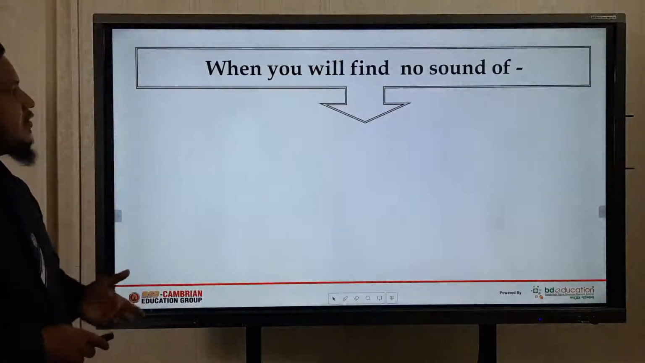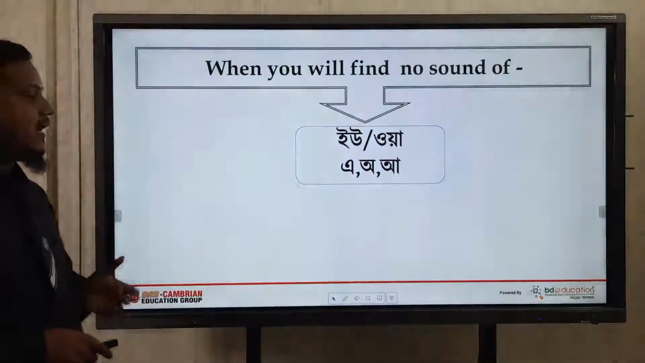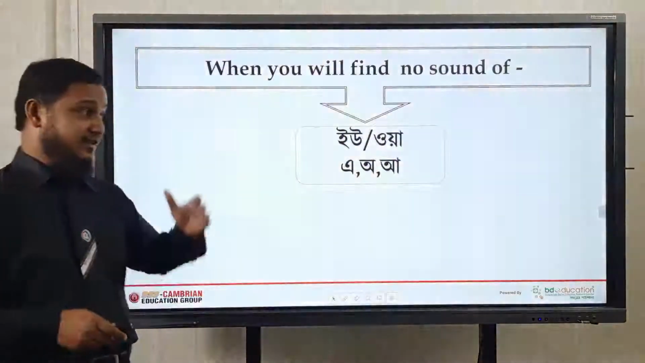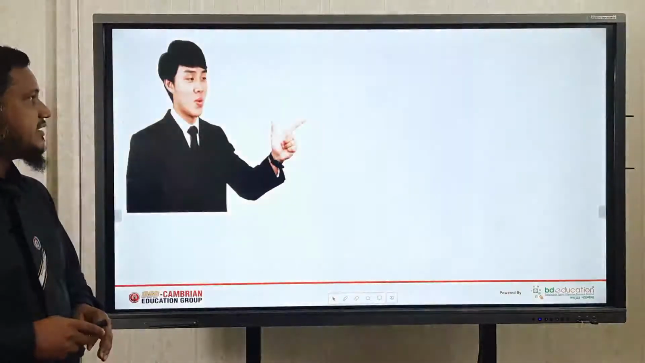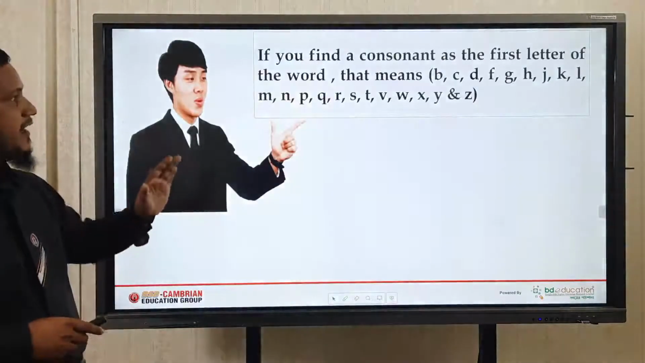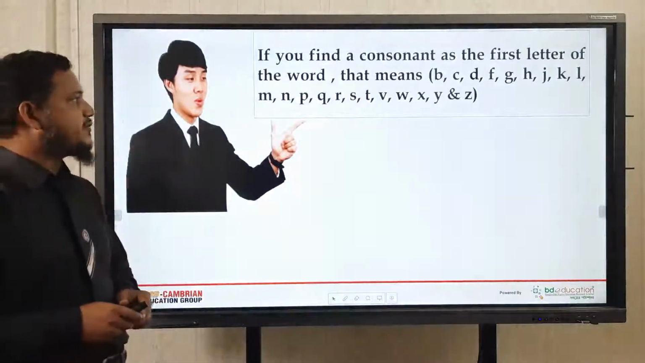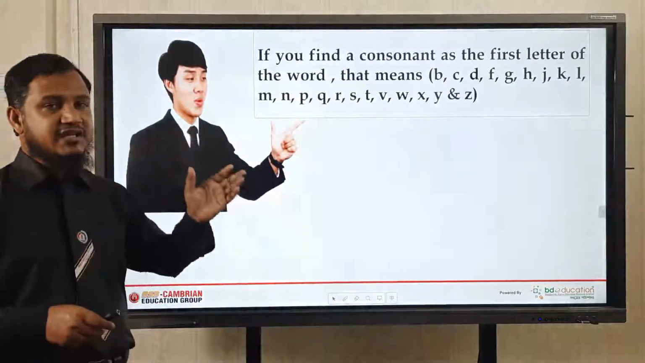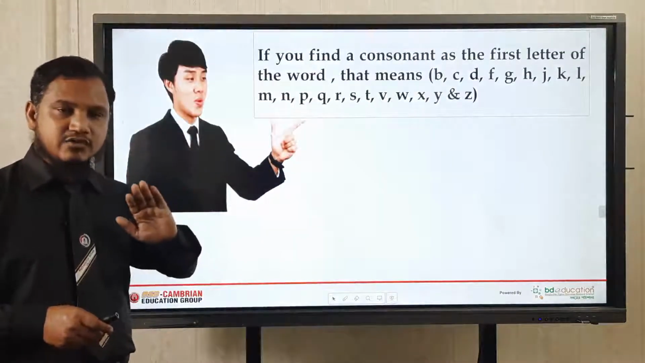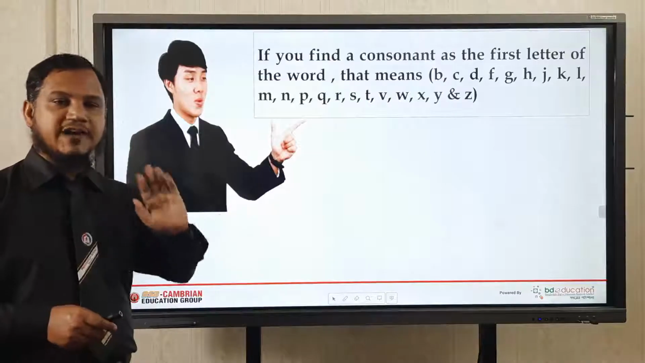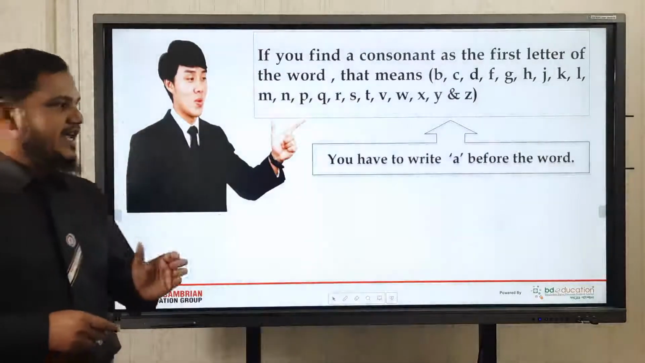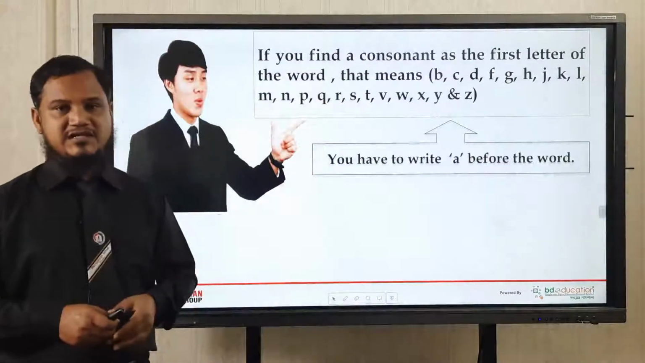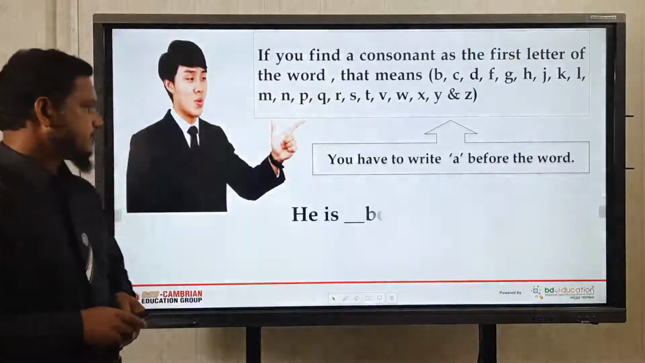If we find no sound like U or A, like these Bengali sounds, then what should you do? Look at this, dear students. If you find a consonant as the first letter of the word, that means from B to Z, excluding all the 5 vowel letters, what will you do? You have to write A before the word. Remember this thing, dear students.